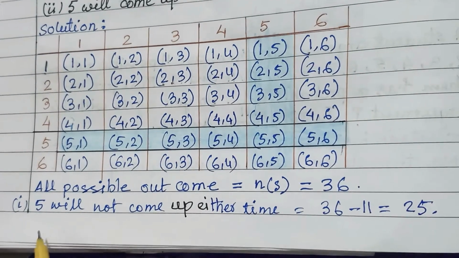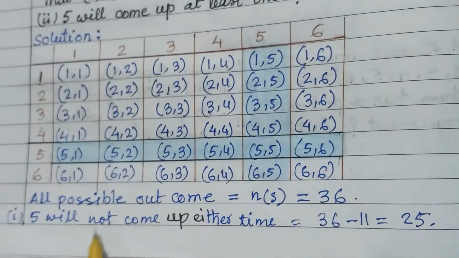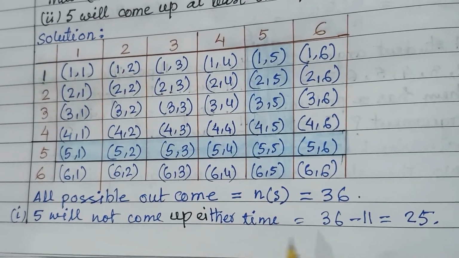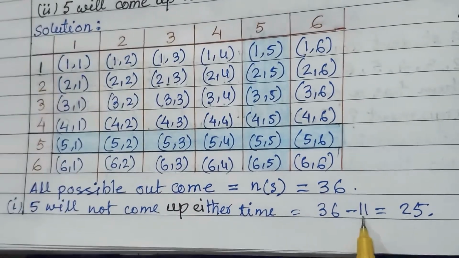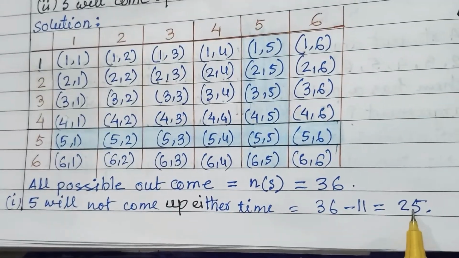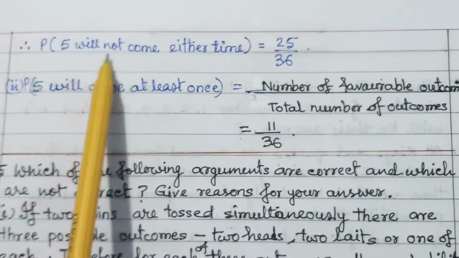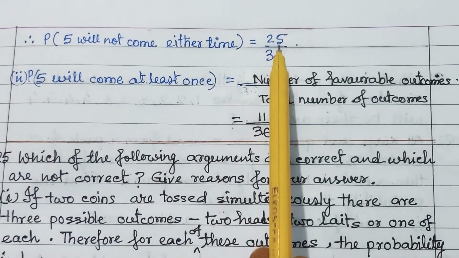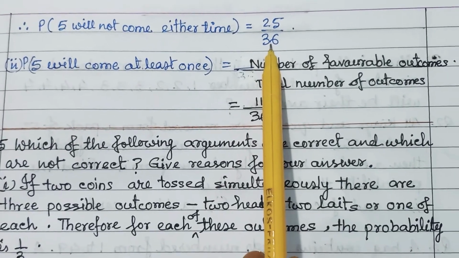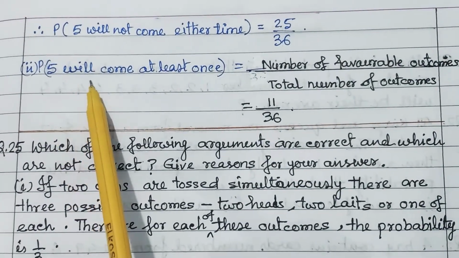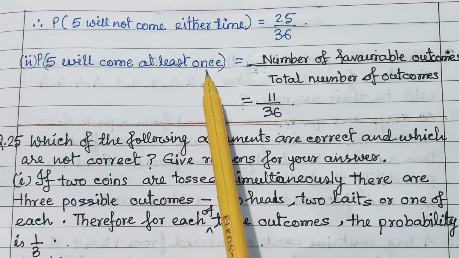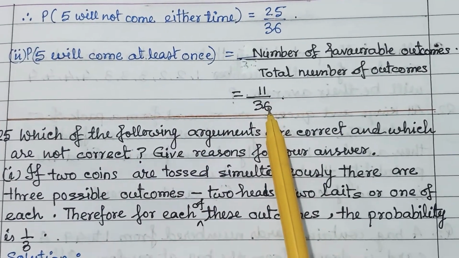Now for the first point, 5 will not come up either time, that is 36 minus 11 is equal to 25. So the probability that 5 will not come either time is 25 upon 36, and 5 will come at least once is 11 upon 36.